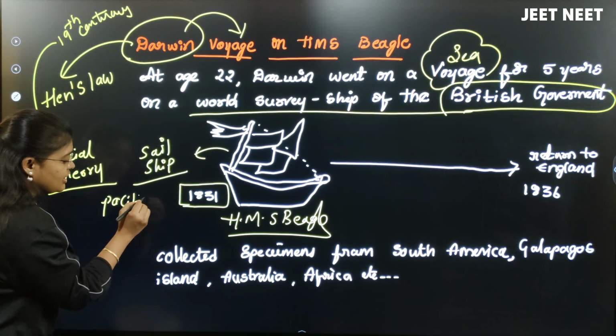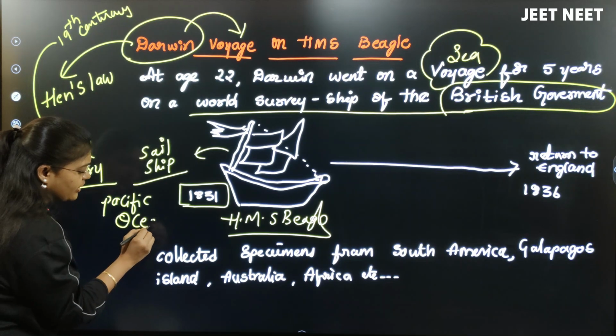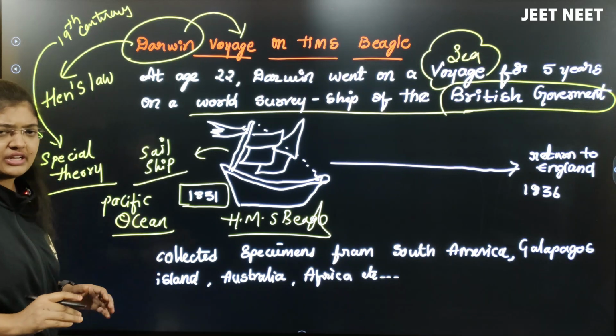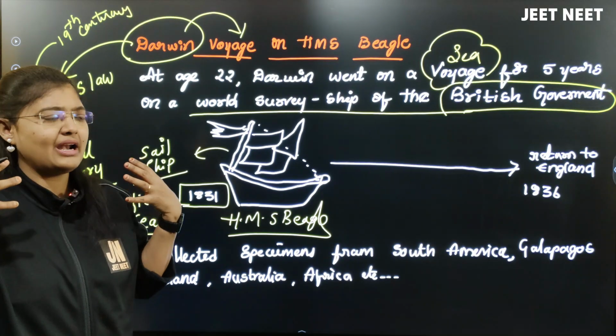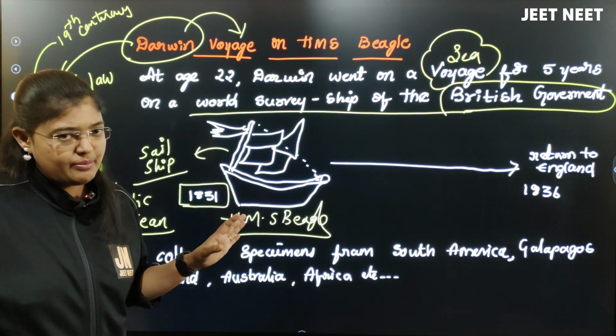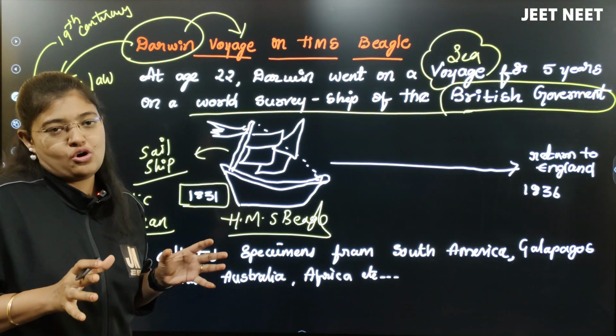Through which ocean? The Pacific Ocean. Just remember all these points like a story. If you remember it like a story and go along with the NCERT lines, you can understand it. You can't memorize the evolution chapter by rote. Understand the concept here.